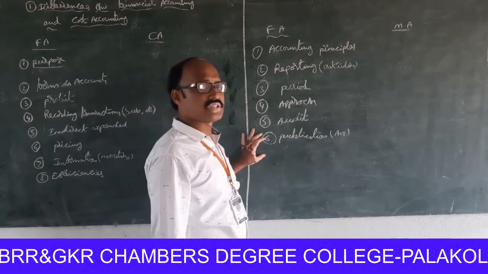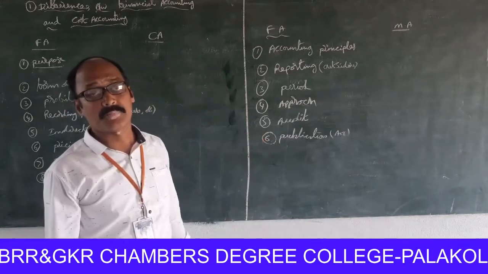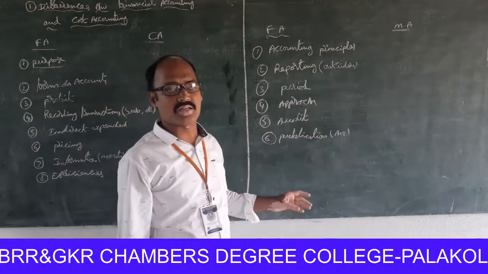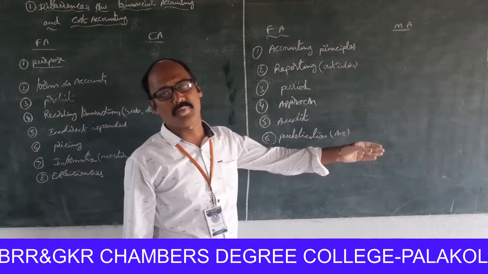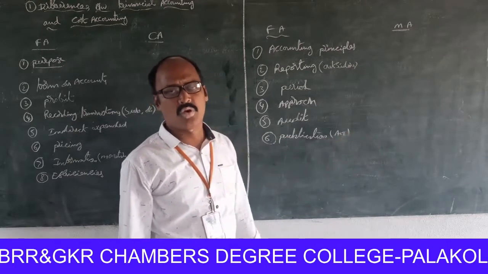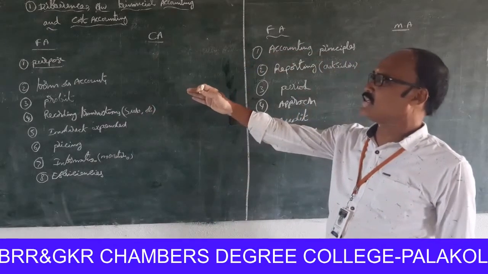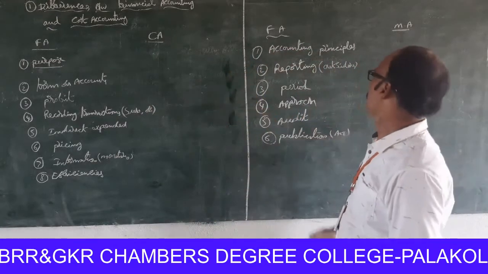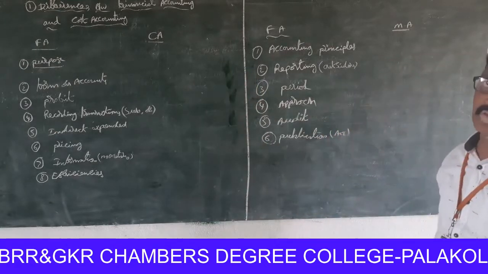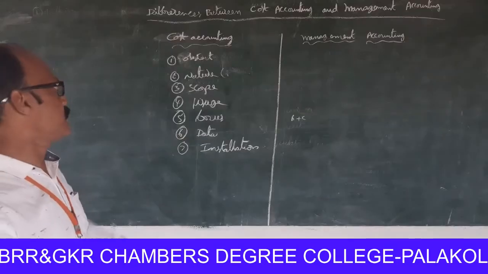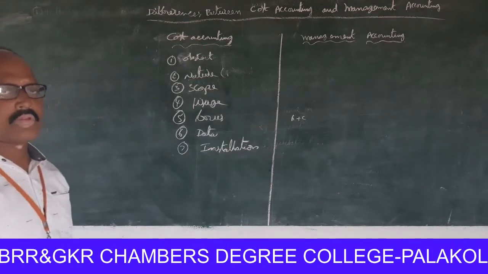Publish. Under the 1956 Companies Act, the publication of profit and loss account and balance sheet is compulsory. So it is not compulsory to publish management reports. Okay, these are the differences between financial accountancy and management accountancy. Next question, differences between cost accounting and management accounting.